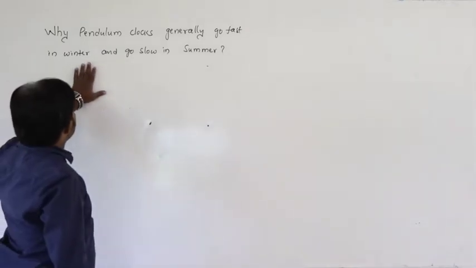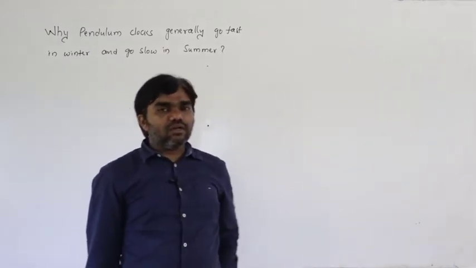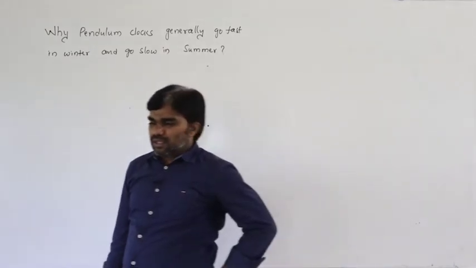First, this is the question. Why do pendulum clocks generally go fast in winter and slow in summer?